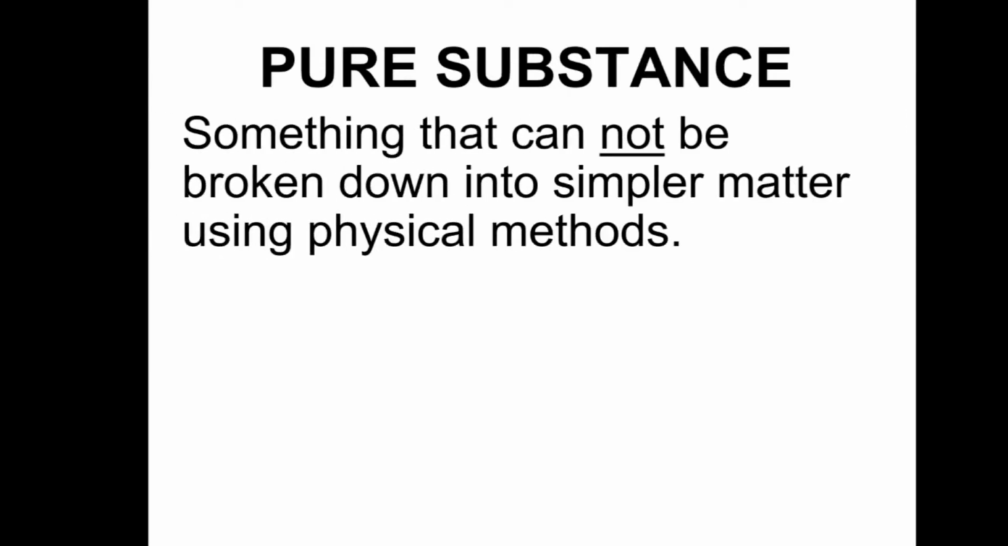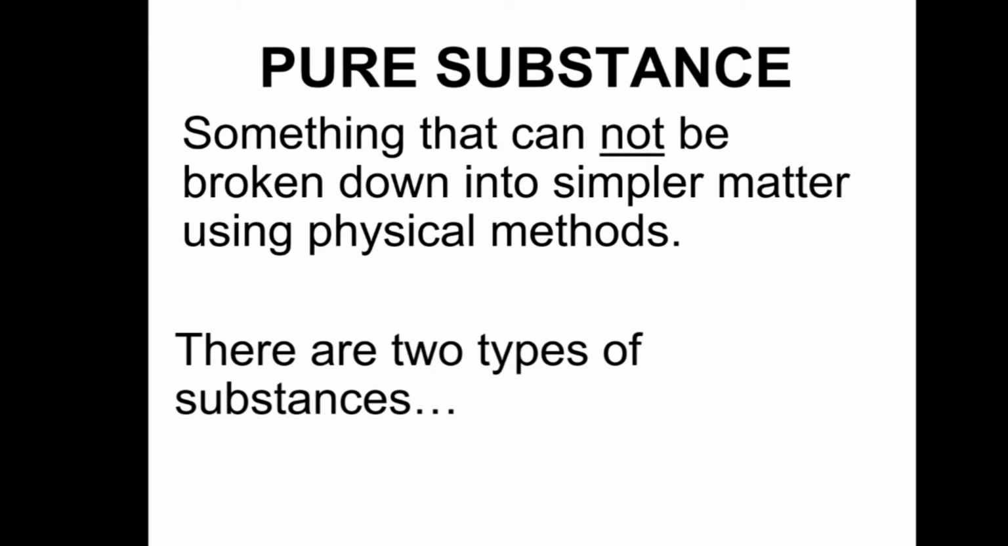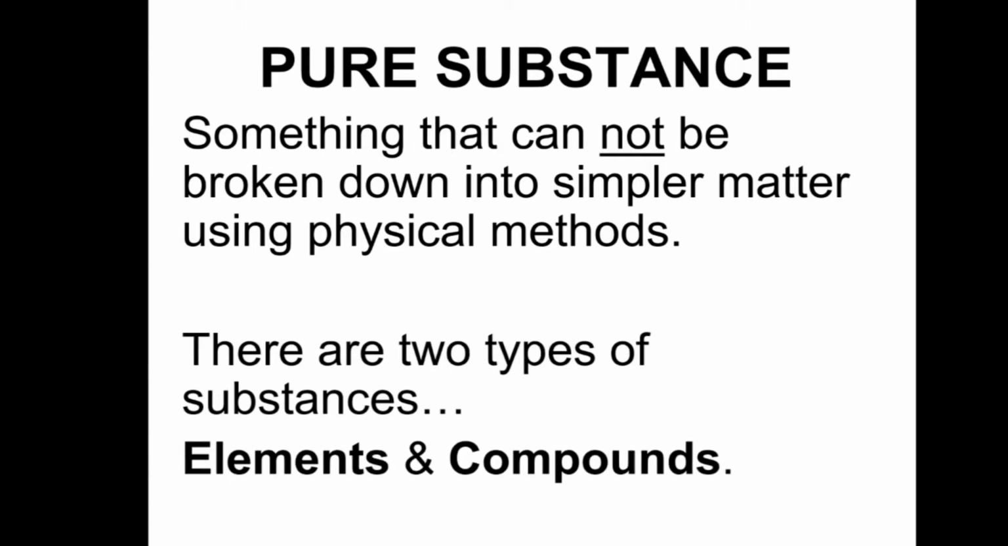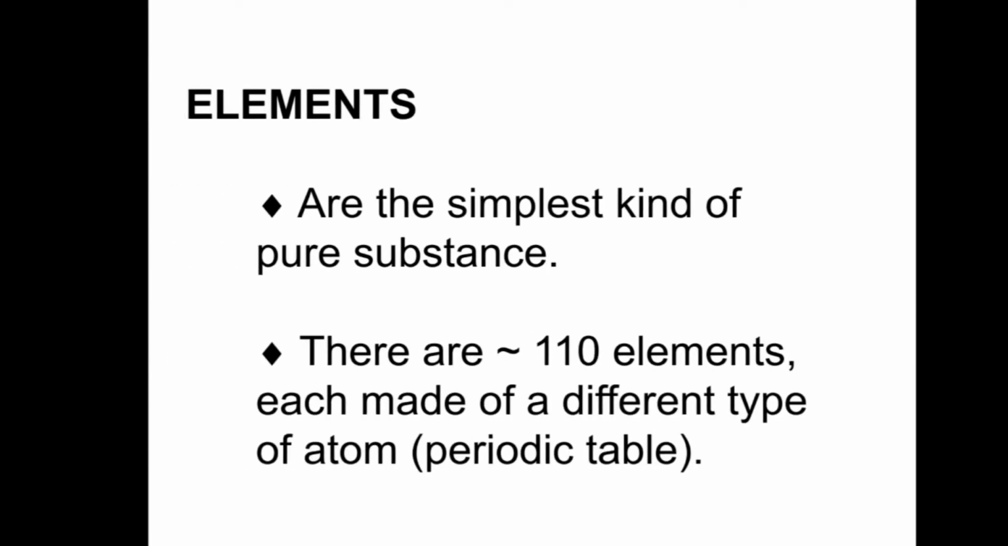Pure substance? Something that cannot be broken down into simpler matter using physical methods is called a pure substance. There are two types of pure substances: elements and compounds. What are elements? They are the simplest kind of pure substance.